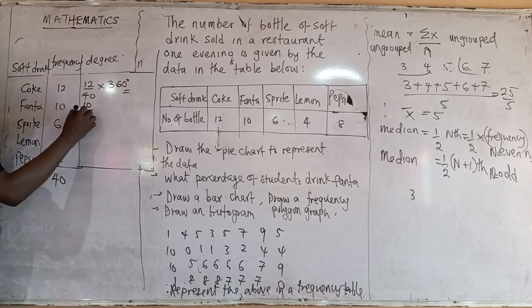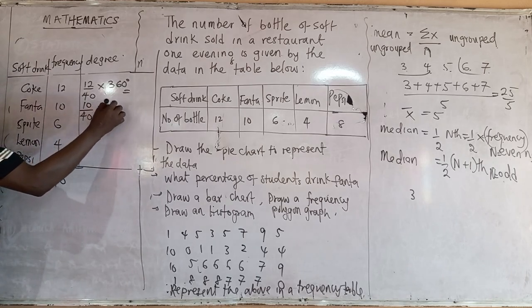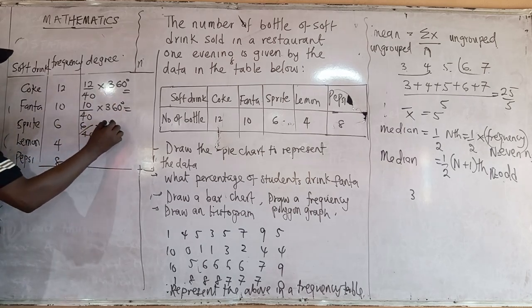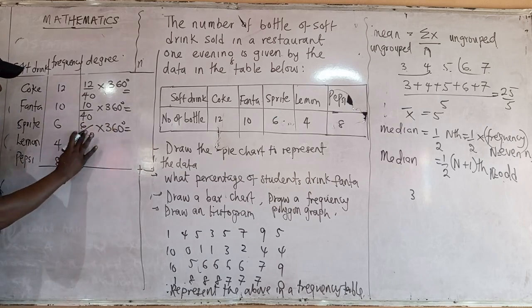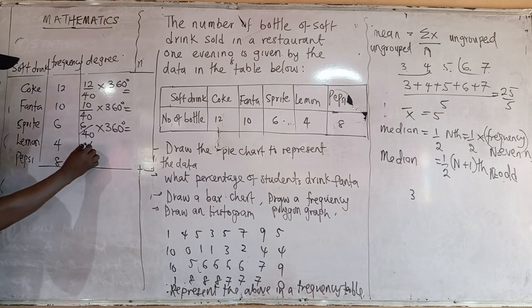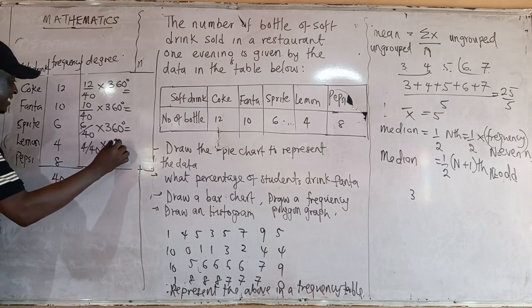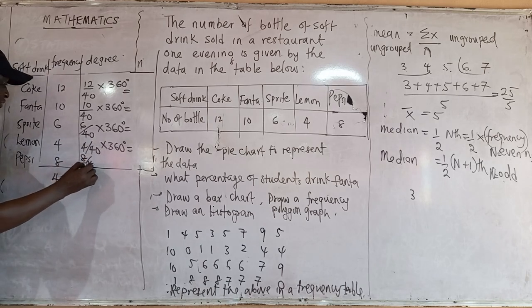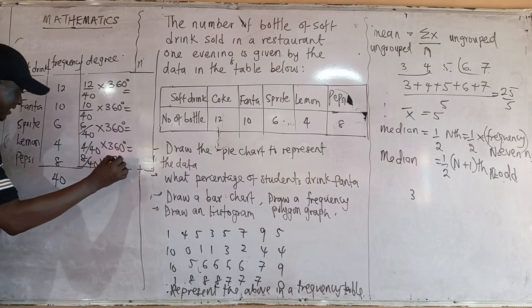Then 10 over 40 times 360, your answer will be in degrees. You have 6 over 40 times 360 degrees, you have your answer again. We have 4 over 40 times 360 degrees, you have your answer. Then lastly 8 over 40 times 360 degrees.